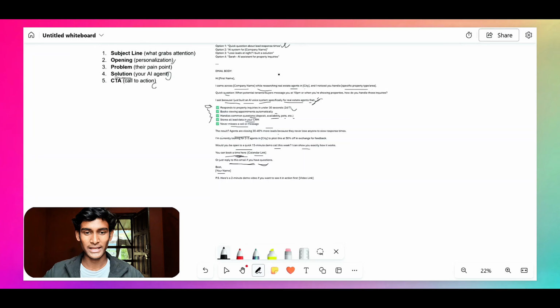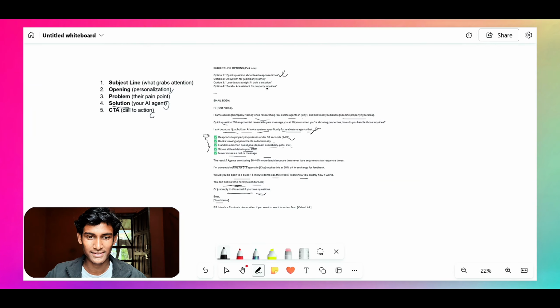So yeah, this is the entire outreach message template. So now I've got the emails of the real estate agents, and we've also got the outreach messages that we're going to send. So now let's send the emails to all the real estate agents.